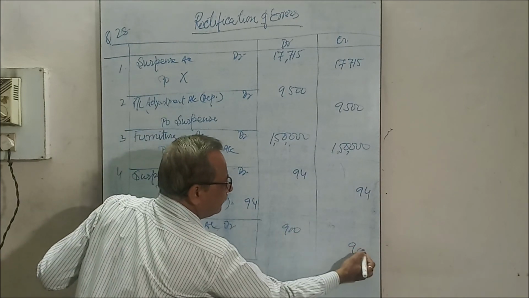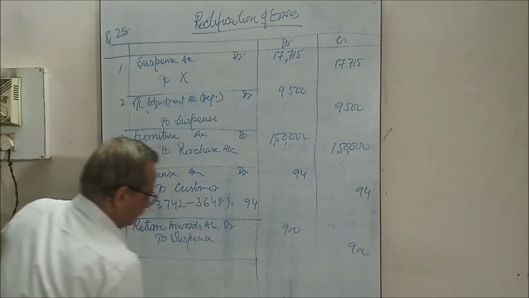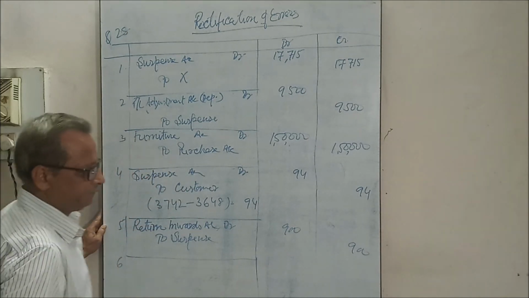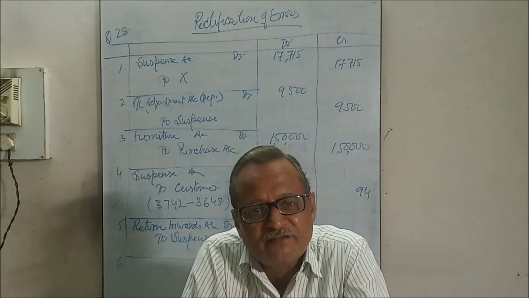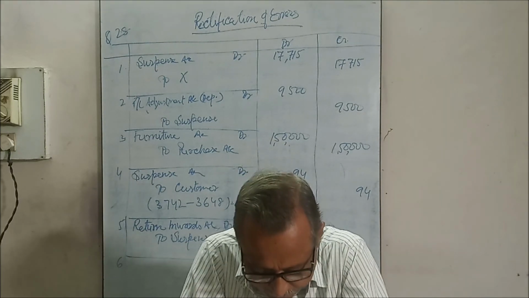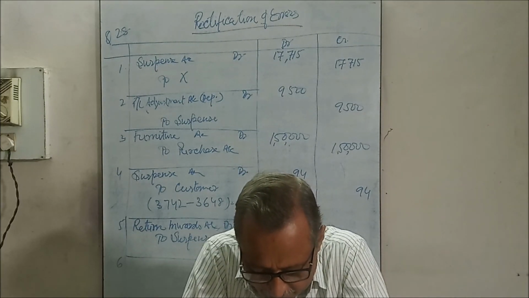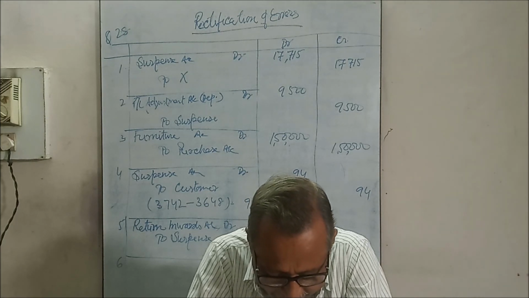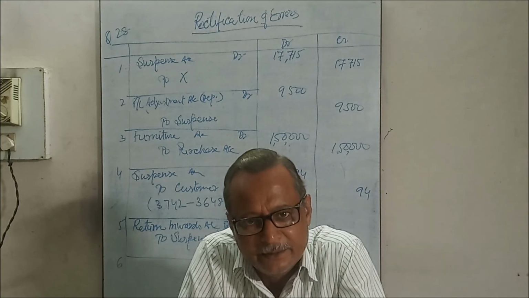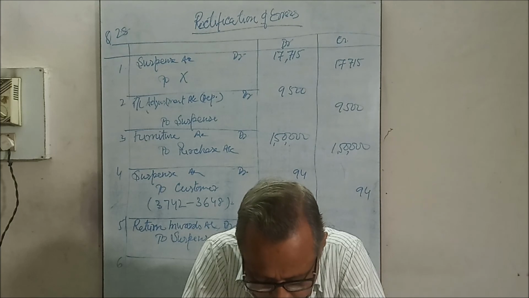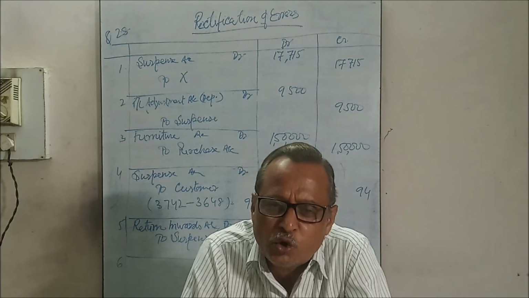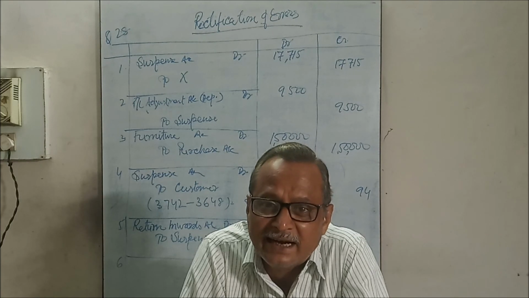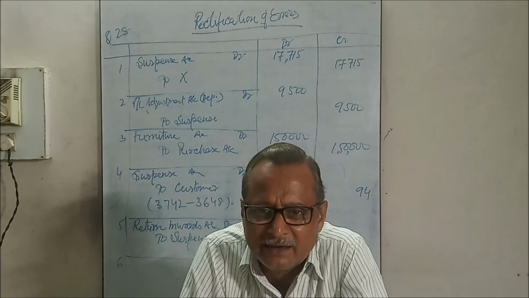Now next, the sixth question. An item of sale for 5,900 was posted as 9,500 in the sales account. Means sales account was excessively credited. It is an arithmetical error.